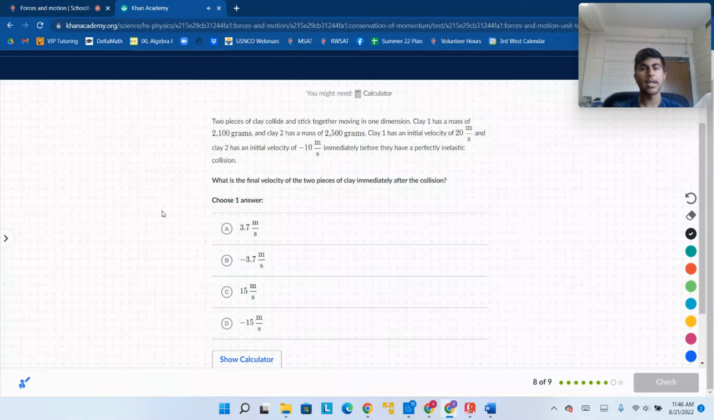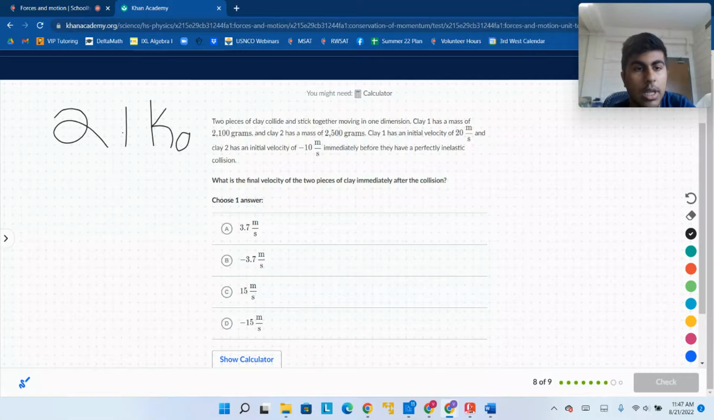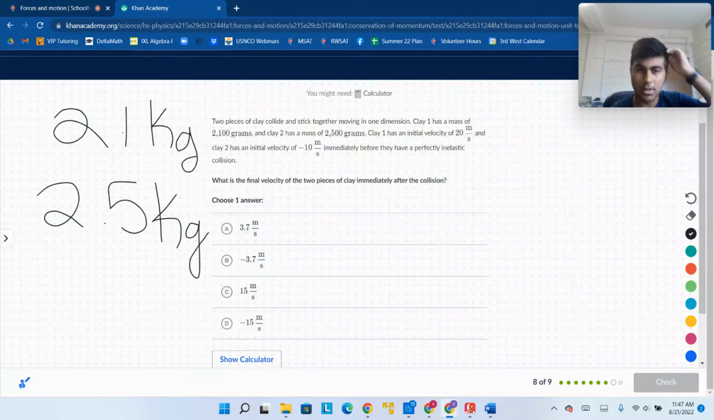Two pieces of clay collide and stick together, moving in one dimension. Clay 1 has a mass of 2,100 grams, and clay 2 has a mass of 2,500 grams. Sorry, it was all in grams, none of it was in kilograms. Clay 1 has an initial velocity of 20 meters per second, and clay 2 has an initial velocity of negative 10 meters per second immediately before they have a perfectly inelastic collision. So we can make this 2.1 kilograms and 2.5 kilograms, because that just looks nicer, rather than 2,100 and 2,500.